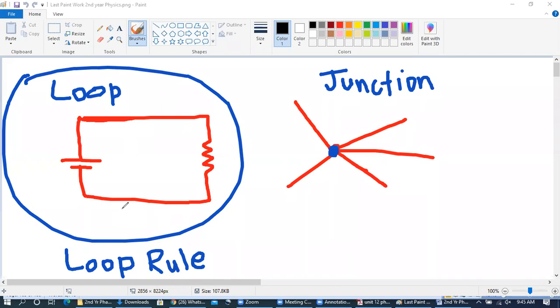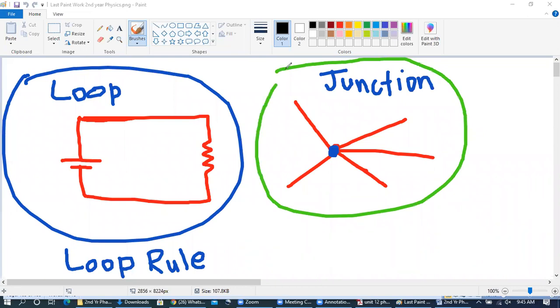Either the first diagram or the second diagram? Okay, I think Umar Wasim is sleeping. And Bisharat, can you tell me on which diagram we'll be applying the junction rule? Second diagram, sir. Okay, good. So on this second diagram, we'll be applying the junction rule. So this diagram is related to the junction rule.